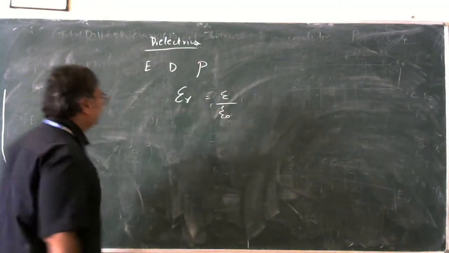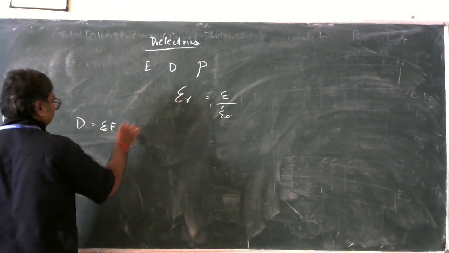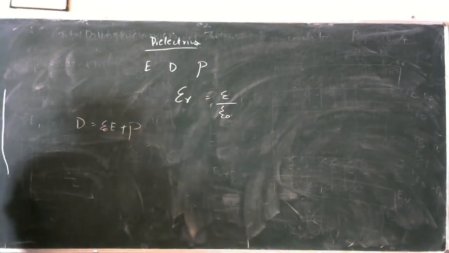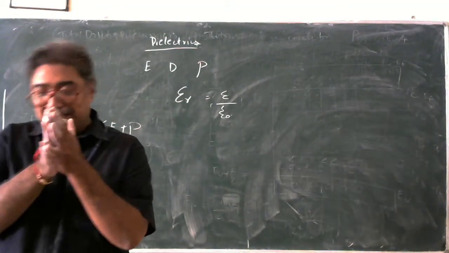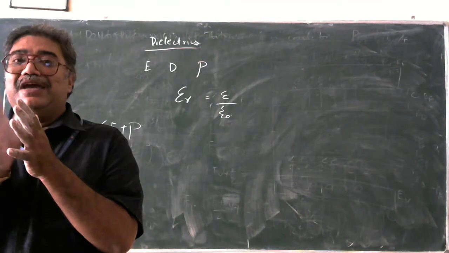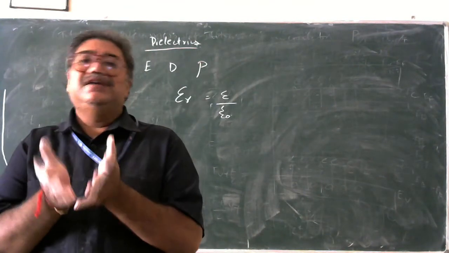So now basically the definition is given by D equals epsilon naught E plus P. This is a fundamental equation. What is the dielectric displacement? That is, what is happening? The charge carriers are getting displaced. Let us assume that there are 5 positive charges and 5 negative charges, because we can't use poles here.